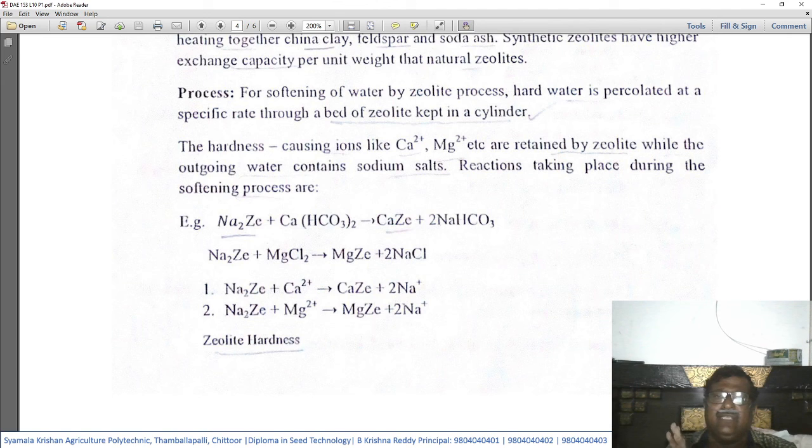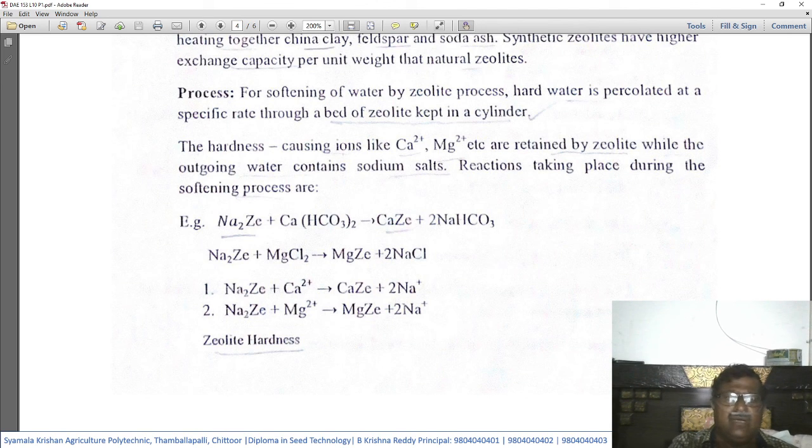Reactions taking place during the softening process are as under. This is the type of reaction that takes place in the zeolite bed with the salts present in the hard water. Na2Ze: instead of writing the entire zeolitic formula, we are writing it as Ze. Sodium zeolite plus calcium bicarbonate, which is the hardness causing substance.